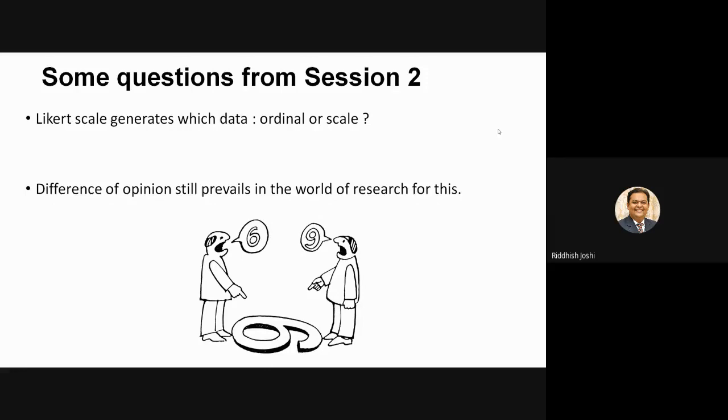There is still a huge debate on whether a Likert scale generates ordinal data or interval data. You must have seen in my presentation that I have considered it as interval, right? I'll show you certain references also. So difference of opinion still prevails. How it prevails and what the logic is, I will try to explain.